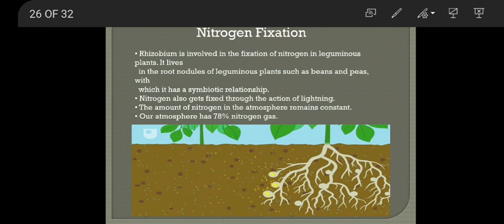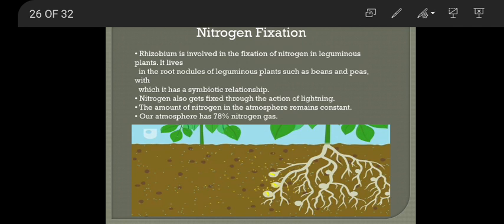Hello children, in today's class we are going to learn about the role of microorganisms in the nitrogen cycle. Before that, I want to tell what nitrogen fixation is. You are all aware that nitrogen is used by life forms to carry out many of the functions of life. For example, it is needed for the formation of proteins, amino acids and nucleic acids in living bodies.